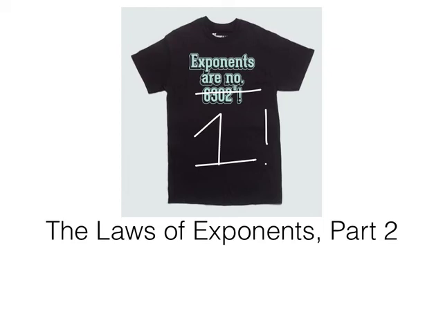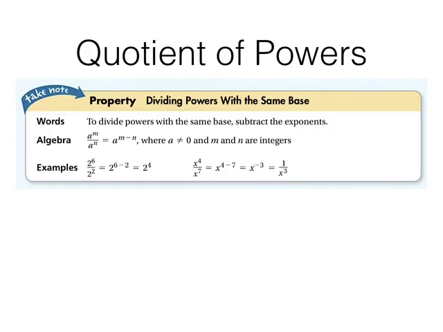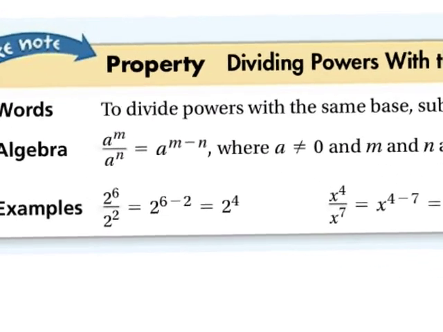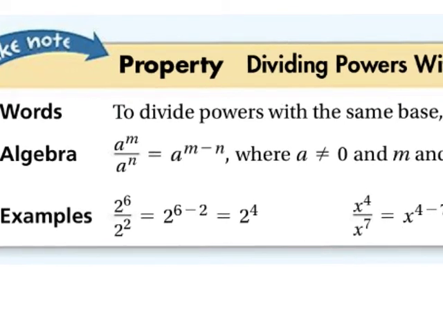All right. Let's talk about the Quotient of Powers rule. So we saw a power times a power last time. Now we're talking about dividing powers. To divide two powers that have the same base, subtract the exponents. So it's keep the base, subtract the exponents. Here's the example. If a to the m power is divided by a to the n power, we keep the a and subtract m minus n for our exponents.